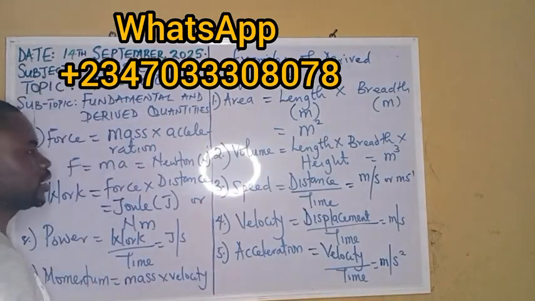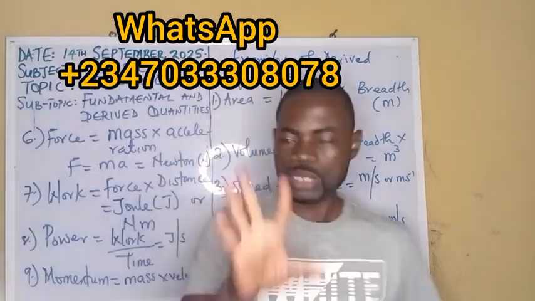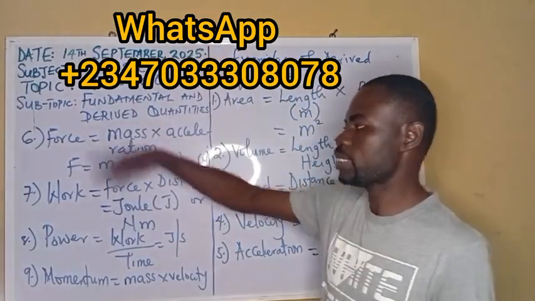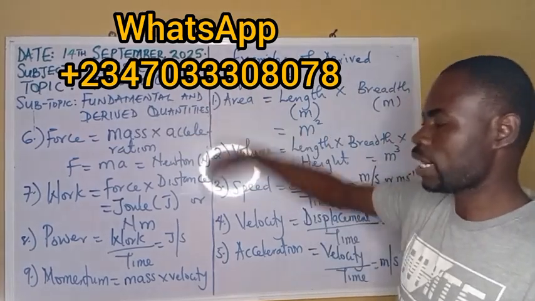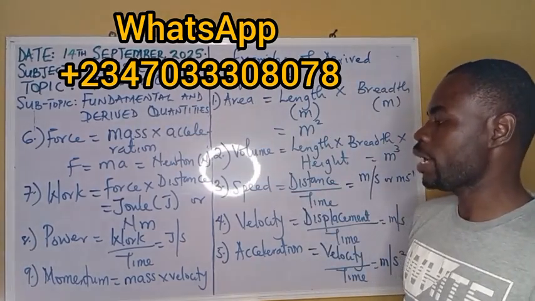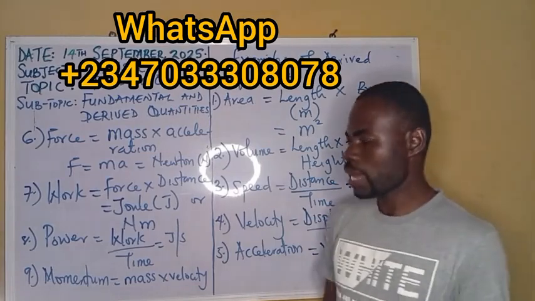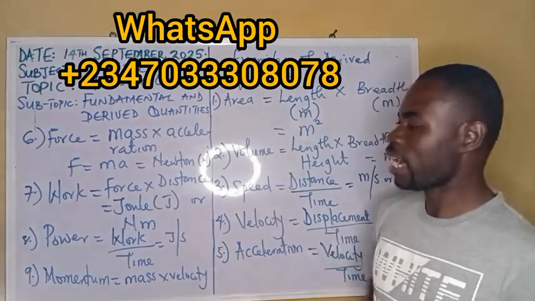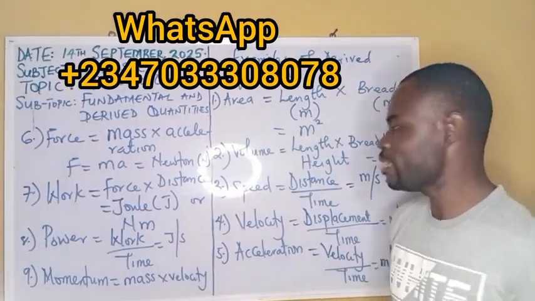So I have mentioned 9 out of thousands of the formulas or the derived quantities that we have. Alright, because of our time, I don't want the video to be too long. Now, let's go to the class entertainment.